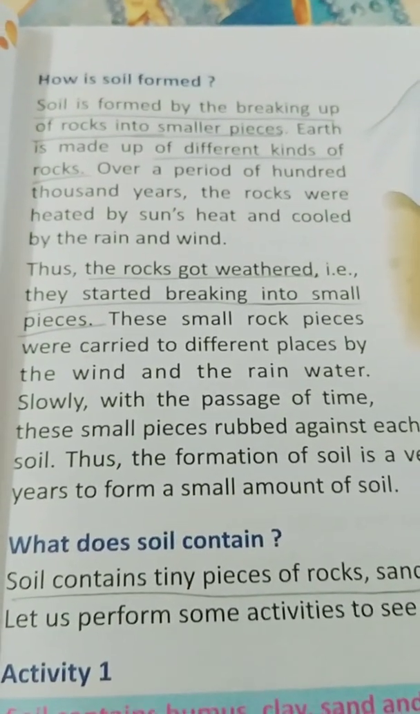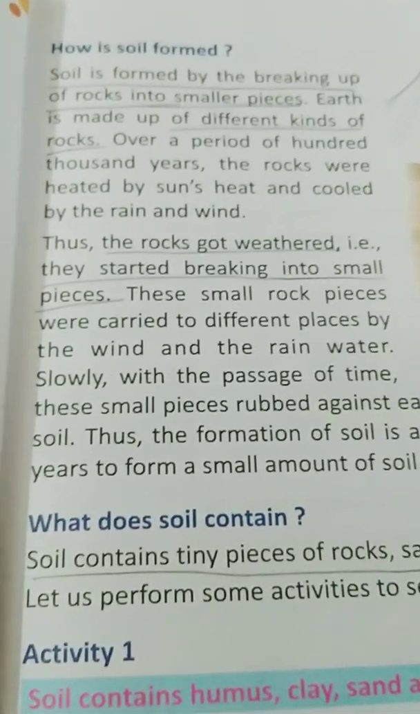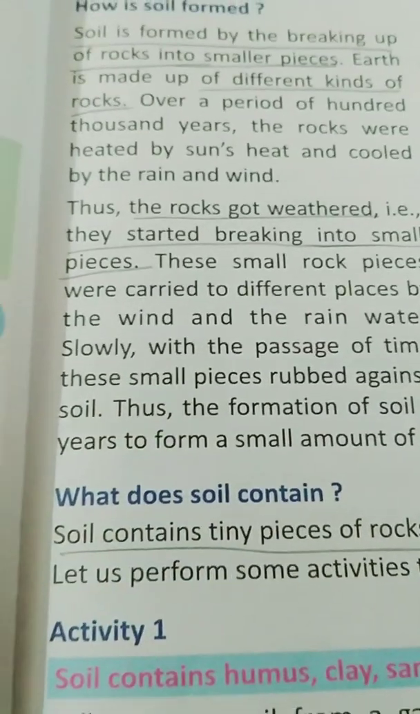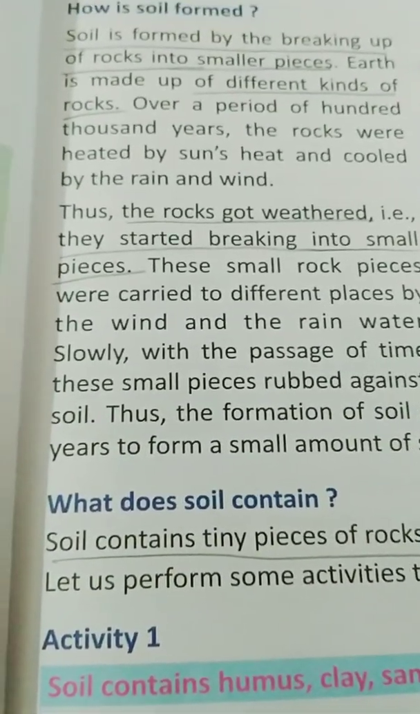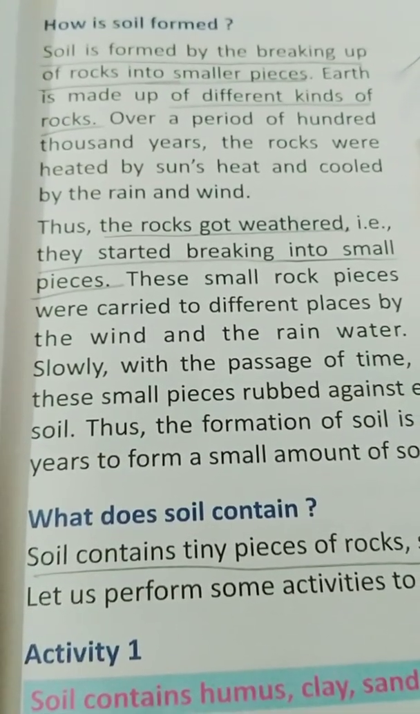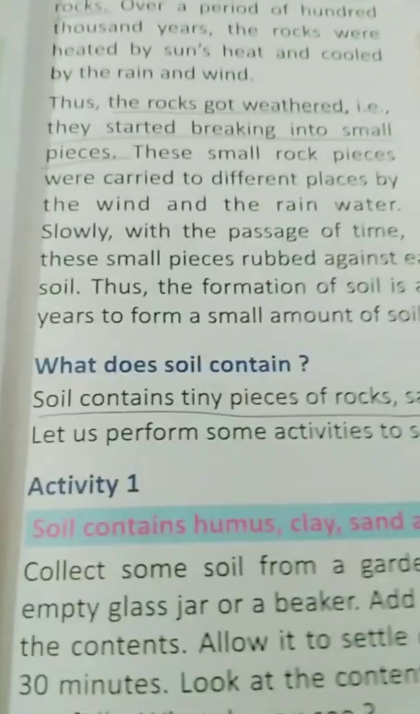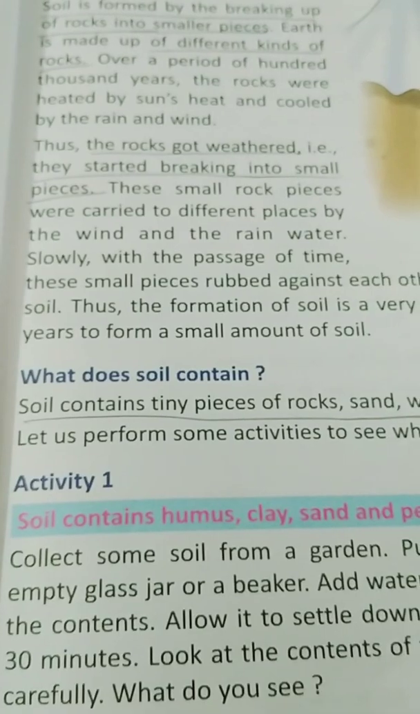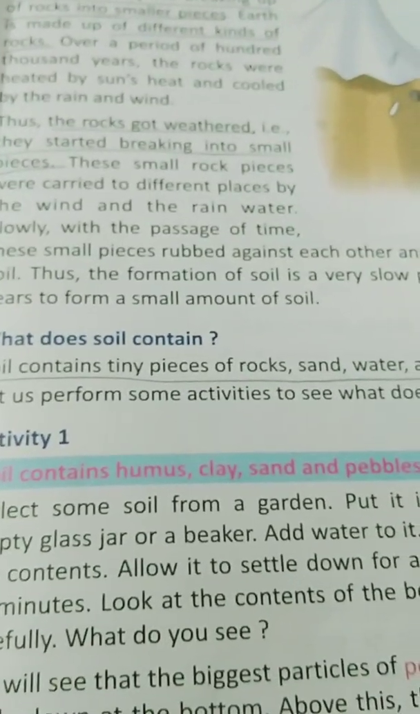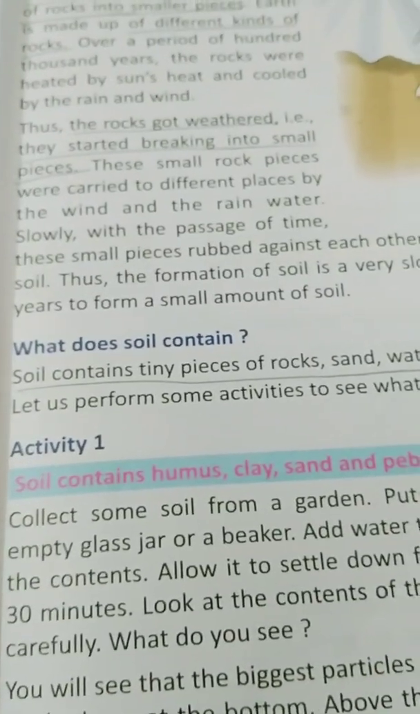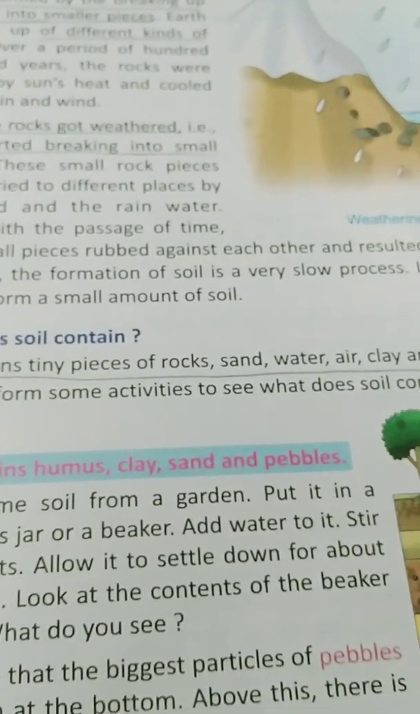So, when the rock is cut into smaller pieces, the soil is formed. The formation of soil is a very slow process, but without soil we cannot live. Now, what does soil contain? Soil contains tiny pieces of rock, sand, water, air, clay, and humus. Let us perform some activities to see what the soil contains.